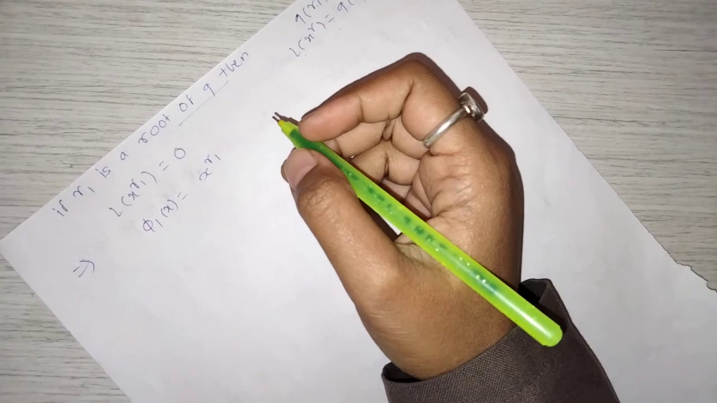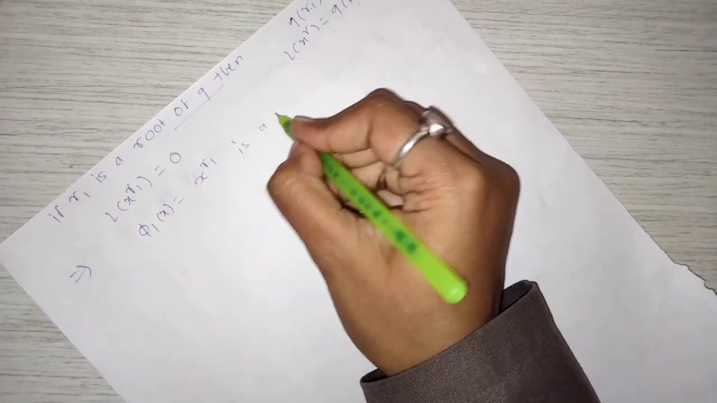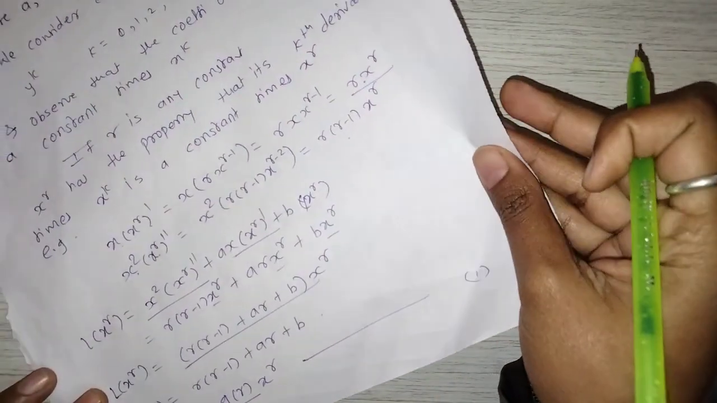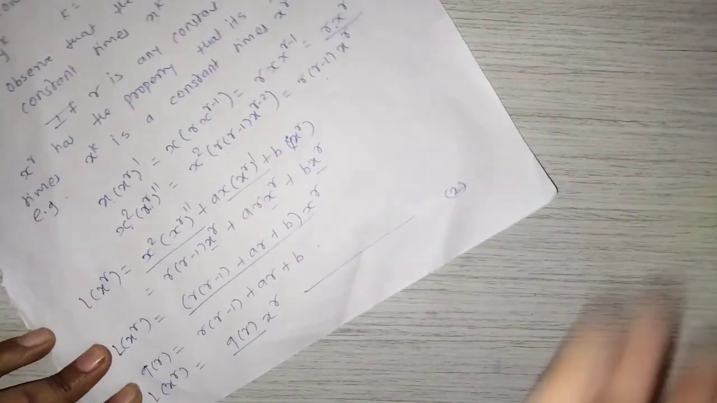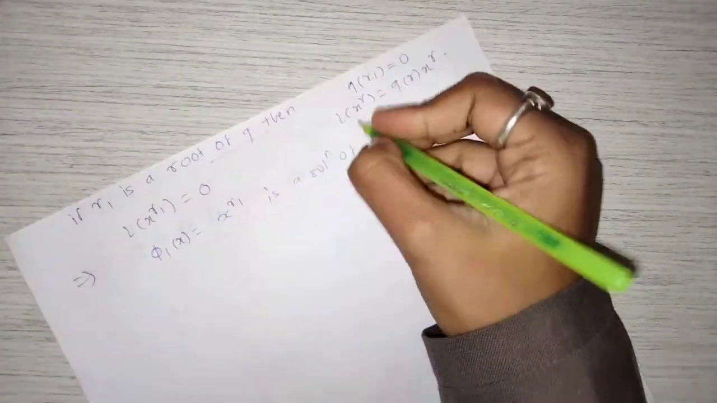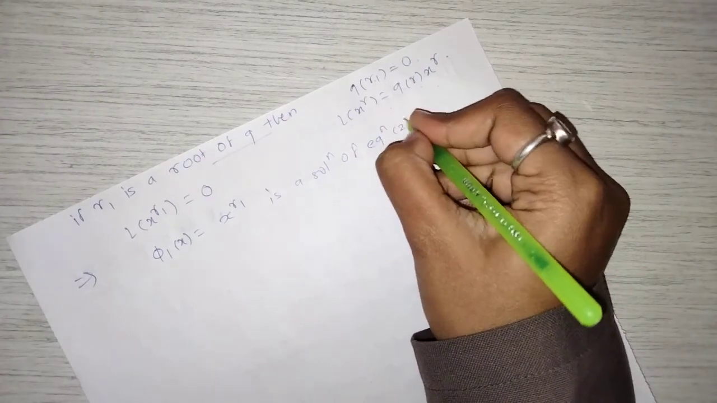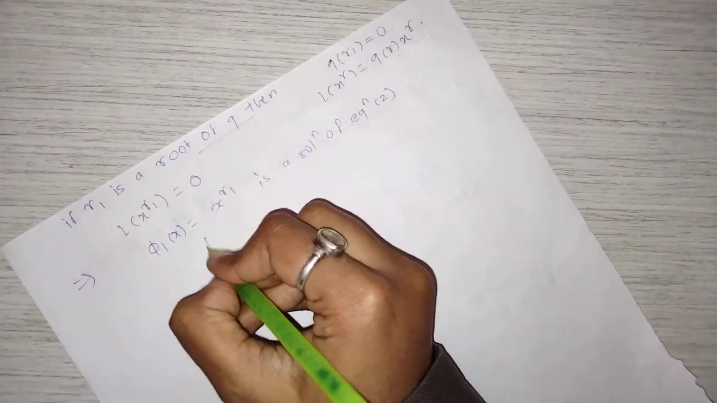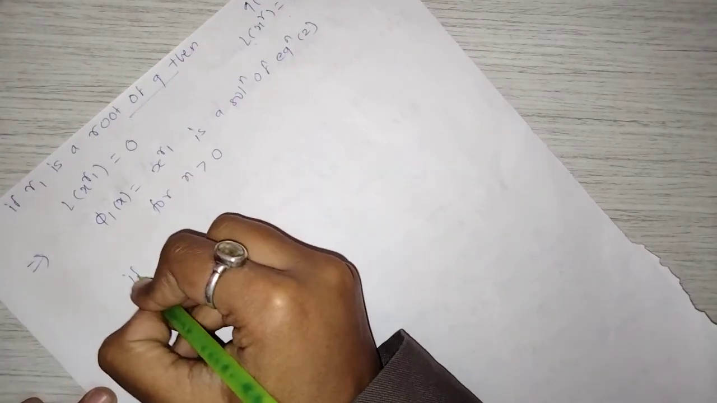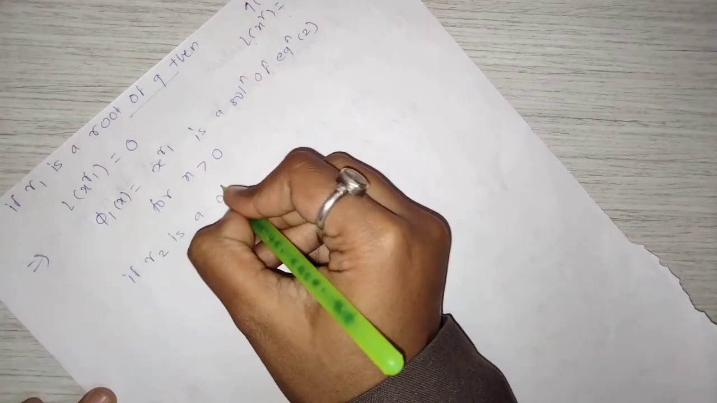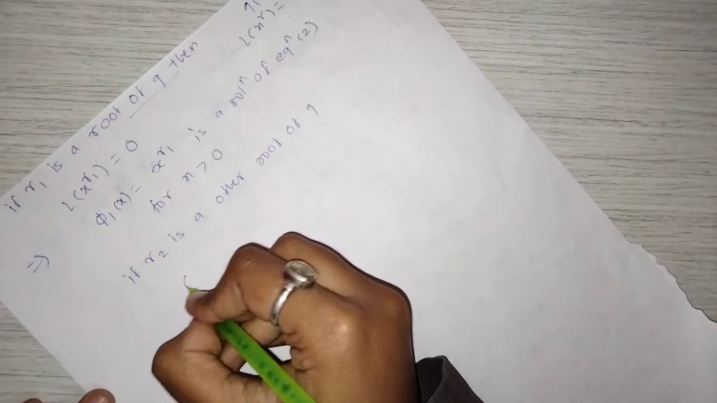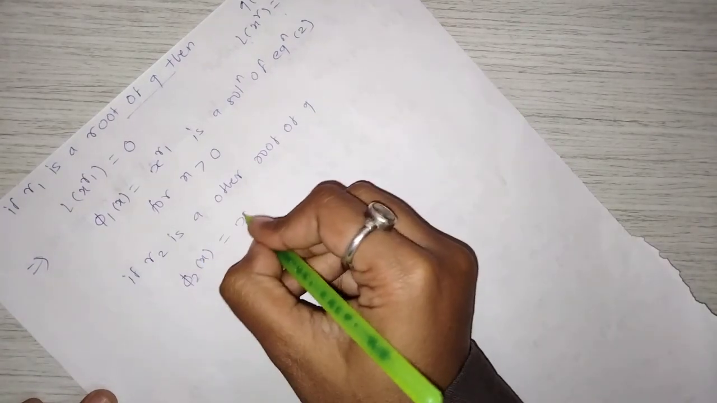Phi 1 of x equal to x raised to r1 is a solution of this equation. Give it as equation number 2, because we have already named that one equation 1. So it is a solution of equation 2. For x greater than 0, if r2 is the other root of q, then we have phi 2 of x equal to x raised to r2.